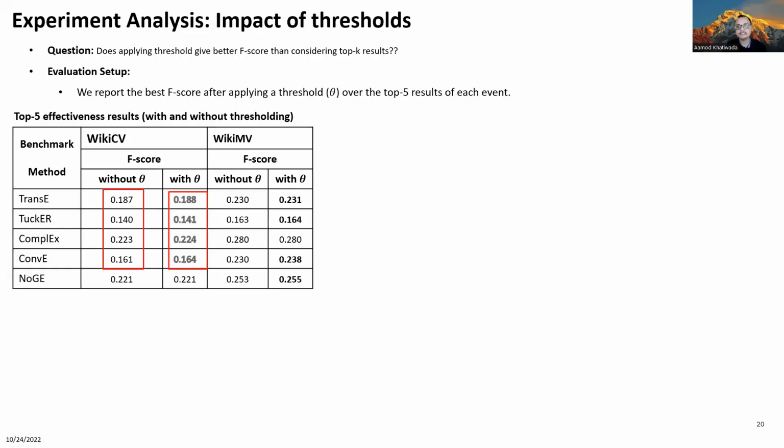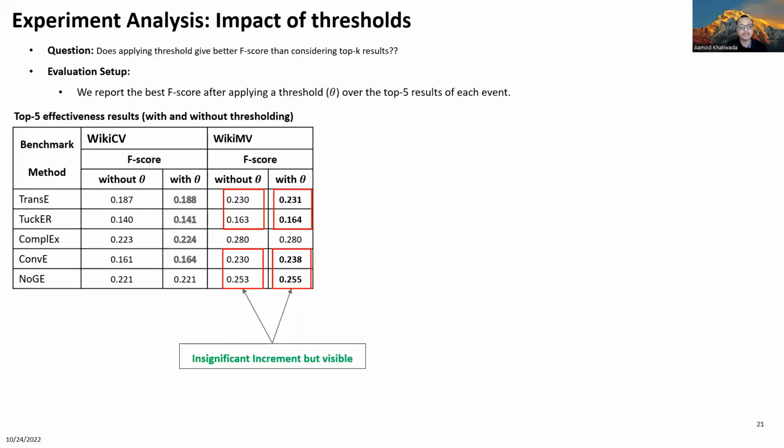Furthermore, we also analyzed if we get better prediction results by applying thresholds rather than using the top K rankings. So for a fair comparison, we first generated the top 5 results by each technique and applied a threshold over them. And we observed that there is a small improvement in the F score when we apply a threshold over these top K results.